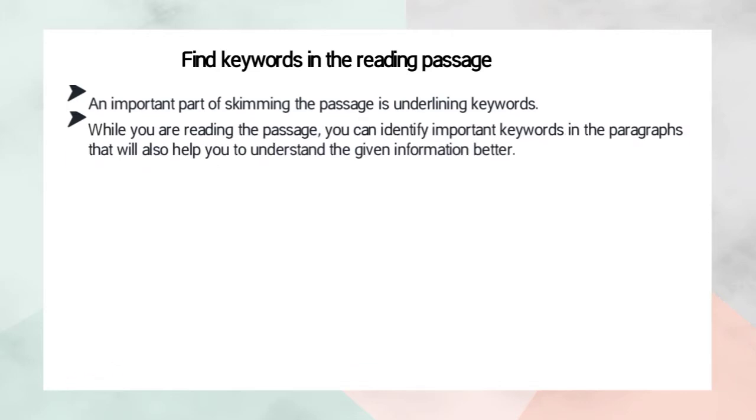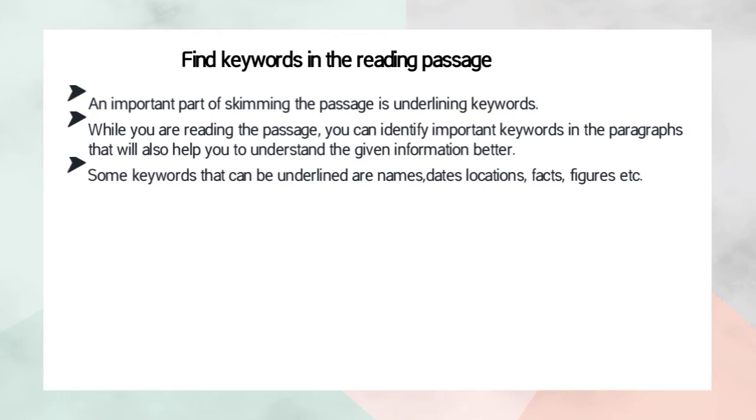You can identify important keywords in the paragraphs, which will also help you to understand the given information better. The underlined words are the specific information we need from the text. Then if we reread the text or the passage, we can exactly find the specific information based on the keywords, based on the underlined words we need.